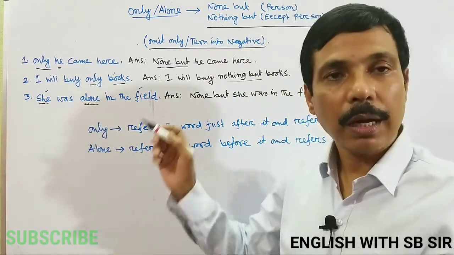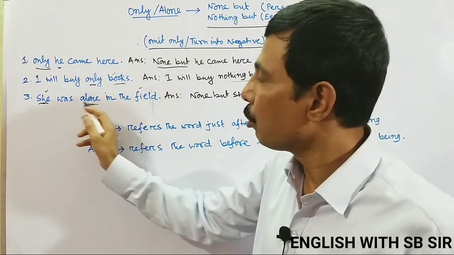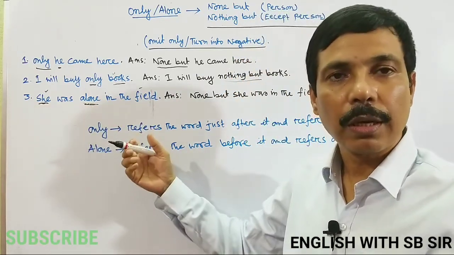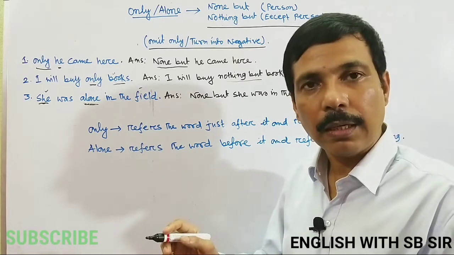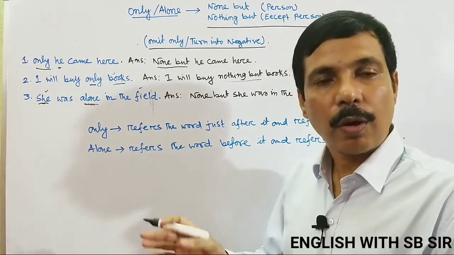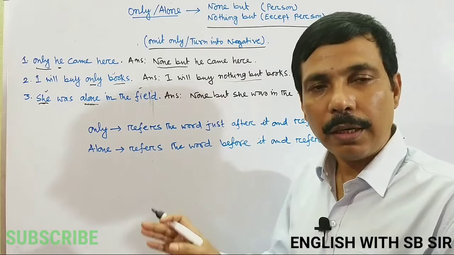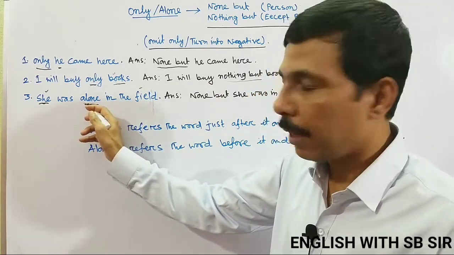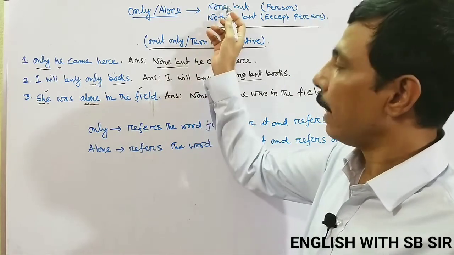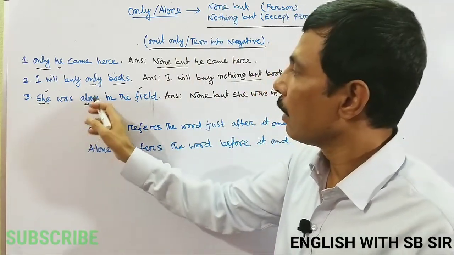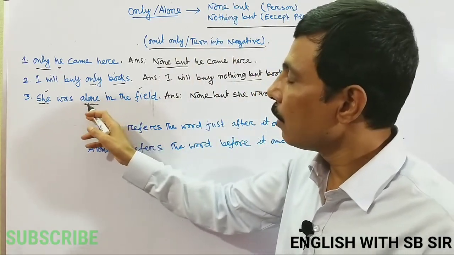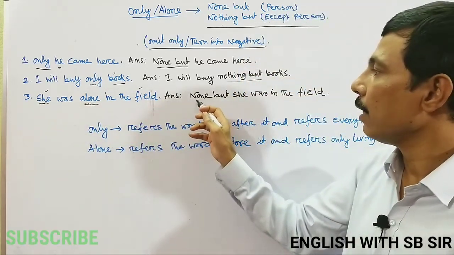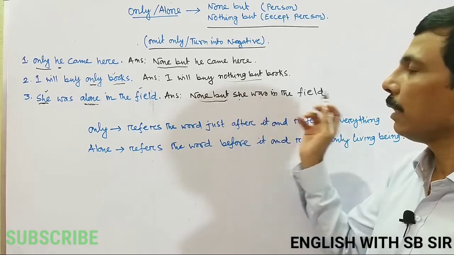But you must remember that you should not write she was none but in the field. It will be a wrong sentence, because none but and nothing but are always used just before the word they refer to. So in the place of alone we take none but, as it is a human being. But when we write the answer, we use none but just before she. So here the answer: none but she was in the field.